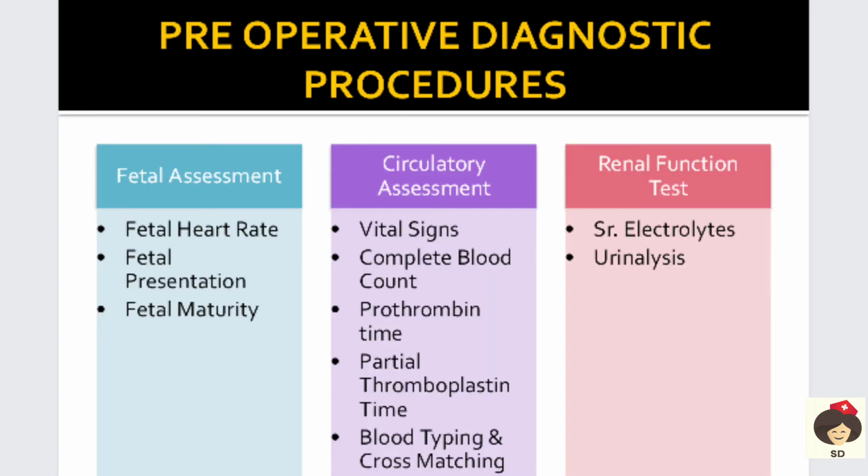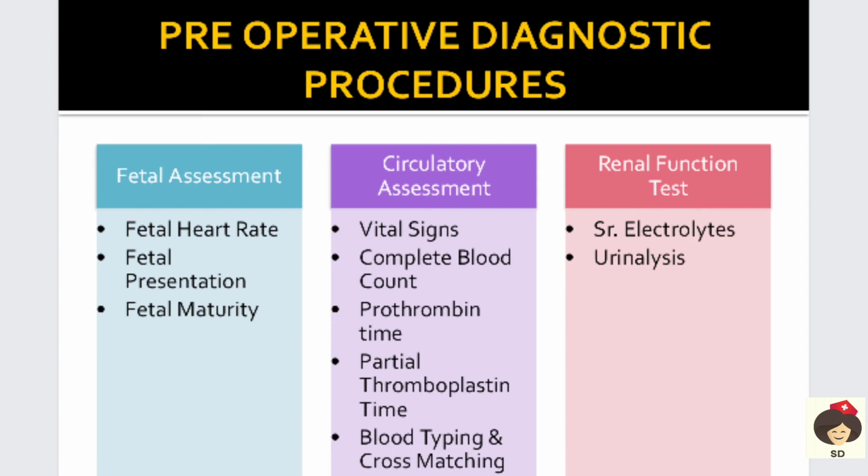And there are some preoperative diagnostic procedures. In that you have to do a fetal assessment. You have to check the fetal heart rate, fetal presentation, that is what the presenting part is, and fetal maturity. Using an ultrasonogram we can assess the fetal maturity. And for circulatory assessment, you have to check the vital signs, complete blood count, hemoglobin, WBC, RBCs, and platelets.